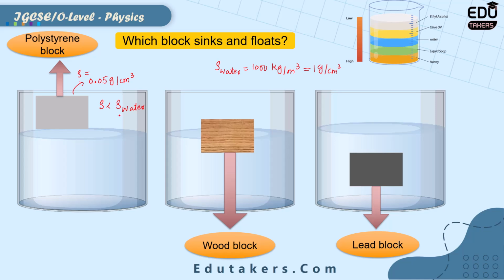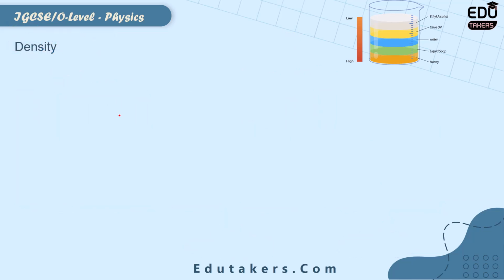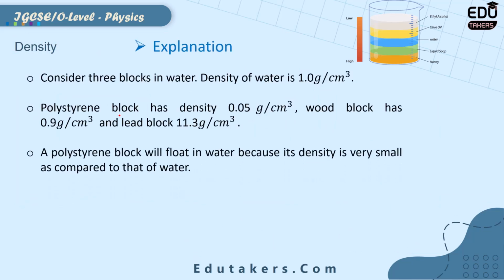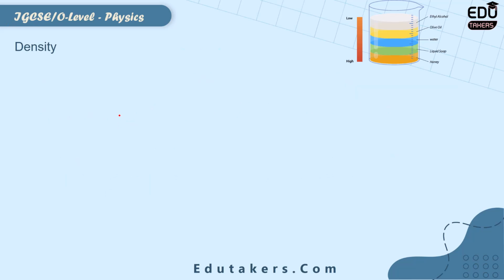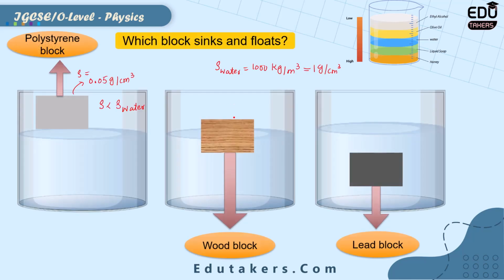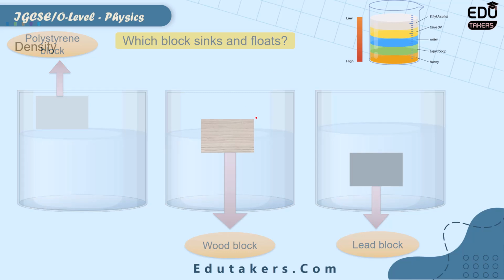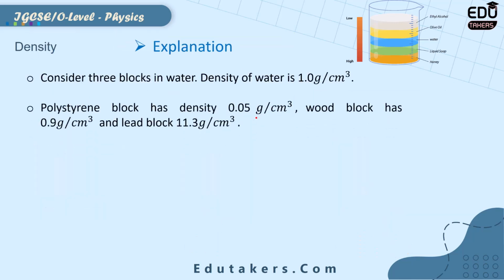Next we see the density of the wood. The density of wood is 0.9 gram per cubic centimeter. The wood block has density 0.9 gram per cubic centimeter. This density is also smaller than the density of water, but it's comparable with the density of water. That's why the wood block partially floats in the water. After that there is a lead block, and let's see the density for the lead block. It has 11.3.